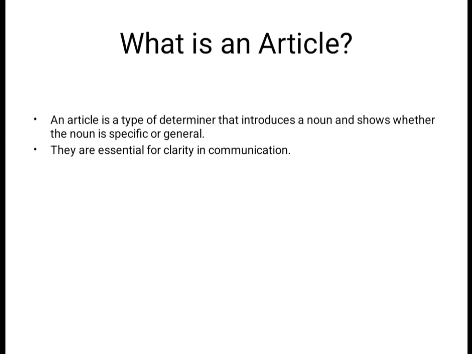What is an article? An article is a type of determiner that introduces a noun and shows whether the noun is specific or general. Articles are essential in English because they clarify what you are referring to. Means they are essential for clarity in communication. Are you referring to a specific thing or not? We can determine based on the articles.